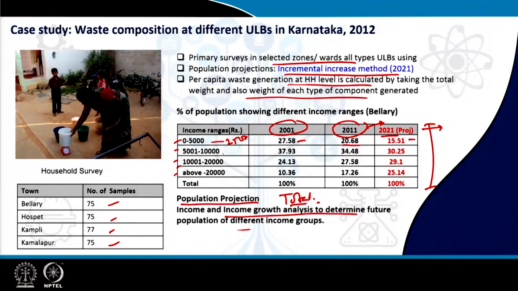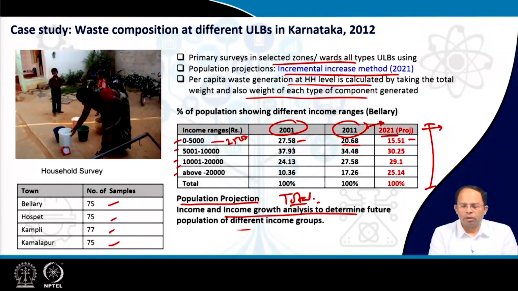Now we projected, using that rate of income growth or GDP growth for that urban area, how many people belonging to this group will move on to the next income bracket. Because this mean value, when we increase it by 3% every year, reached beyond this 5,000 value. For example, if the actual income is 2000, after 3% projection every year it became 5,000. So all people above 2000 earning now are shifted to the next income bracket in 2021.